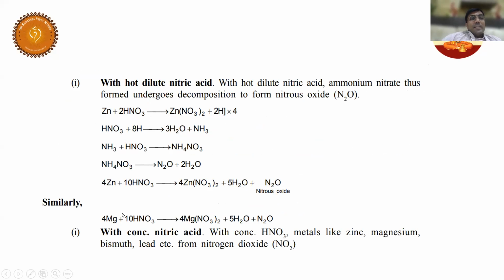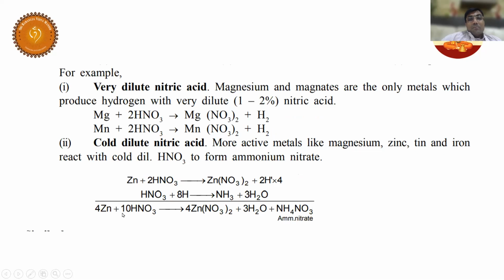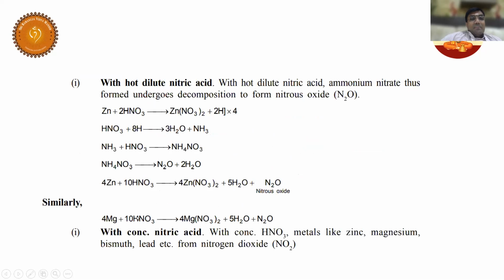Magnesium, when you use very dilute, it is very interesting chemistry and confusing chemistry. Magnesium with very dilute, what are you getting? H2. Hydrogen gas. Very good. Now magnesium, hot and dilute, what are you getting? N2O, laughing gas. Students, I hope you understood. So cold dilute, you are getting NH4NO3. Hot dilute, you are getting N2O.